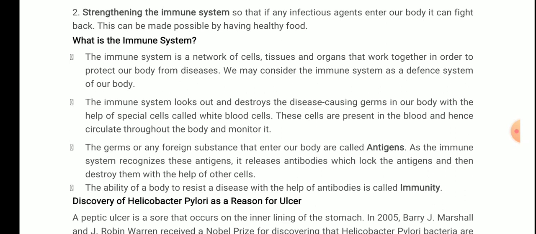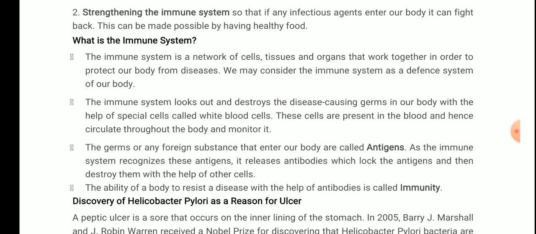So if we strengthen our immune system, if we make it more powerful by having healthy food and pure water, we can fight against these deadly viruses or bacteria. Because if you see the people in quarantine, or the people who are getting cured from the coronavirus, it is because they have a strong immune system.